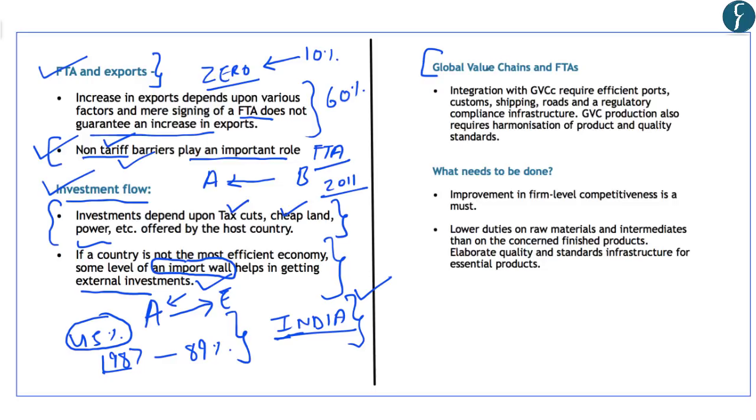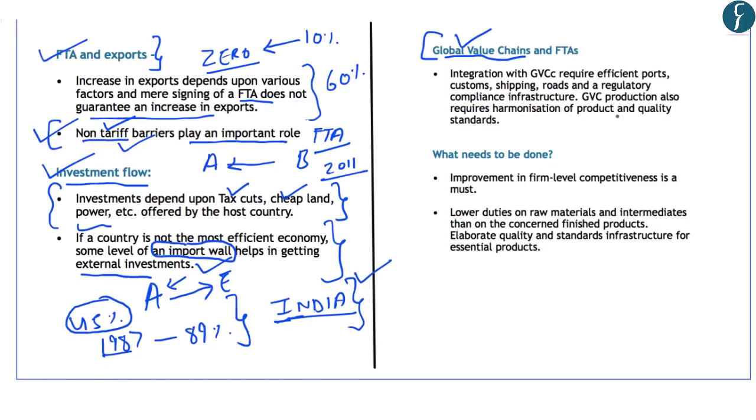Now, what are these global value chains? In the present world economy, a product is not necessarily produced within the borders of one country only. Regarding global value chains, you should note that it involves all the processes that are involved in the production, supply and distribution as well as post sales of a product. And presently, all these activities are distributed across the world. And that is what has been termed as the global value chains.